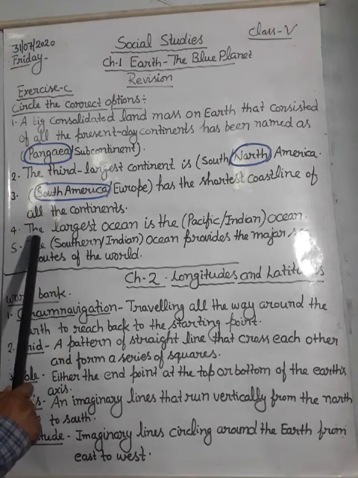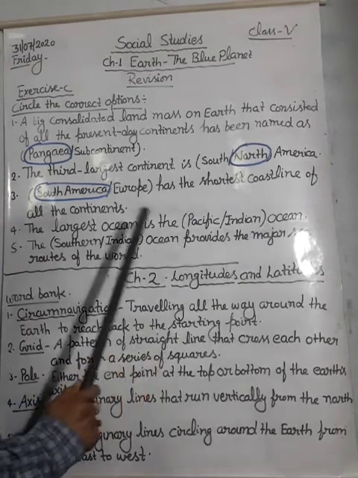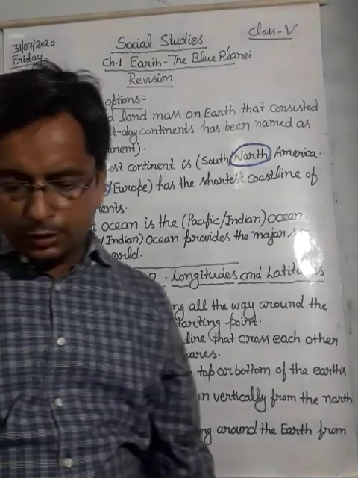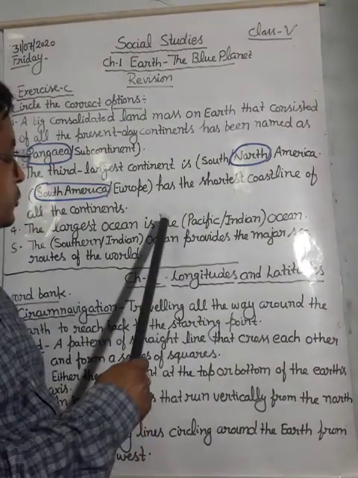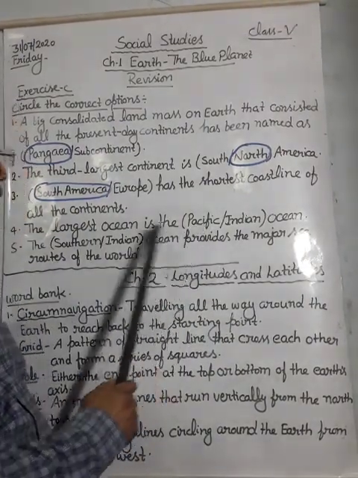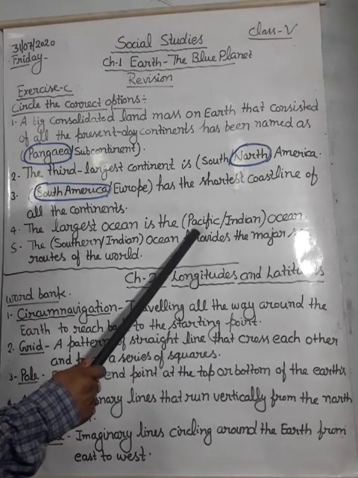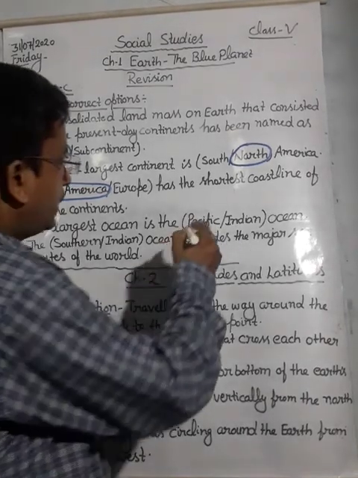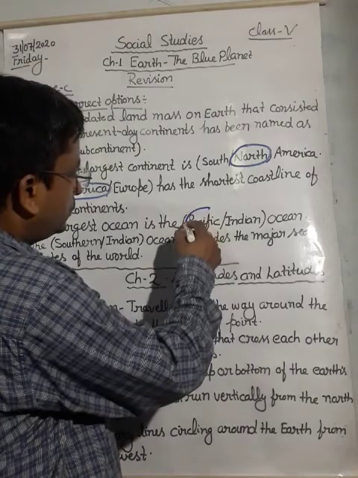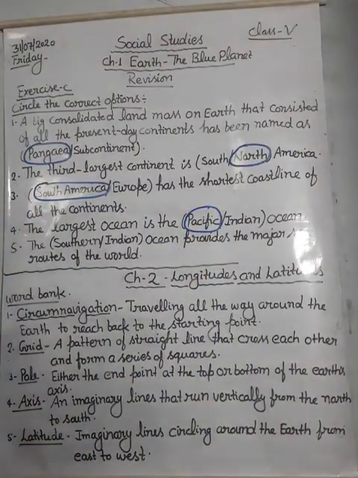And next one is: the largest ocean is the dash ocean. Which ocean will be the largest ocean? You know which ocean? Pacific and Indian. Pacific Ocean will be the largest ocean. It will be the correct answer.